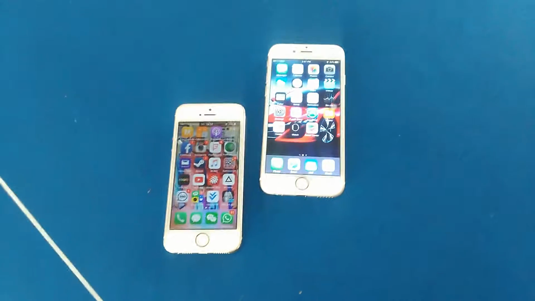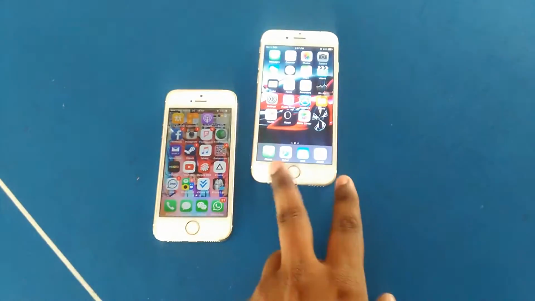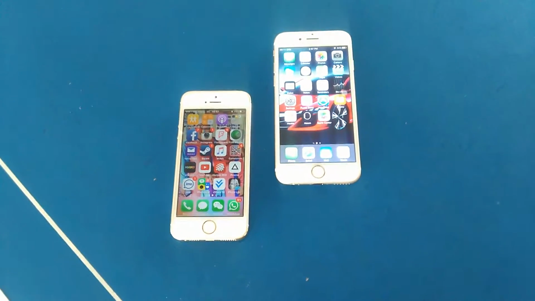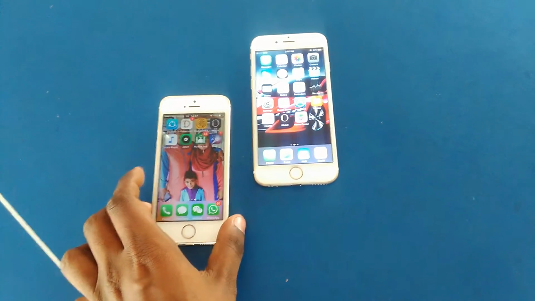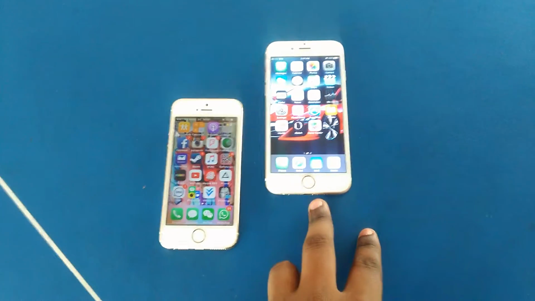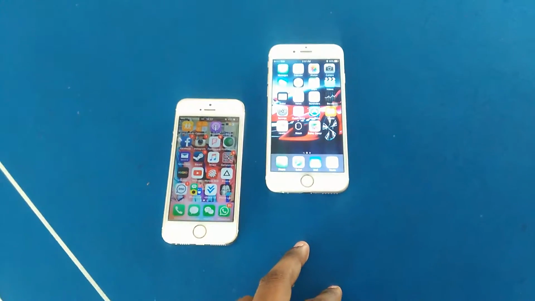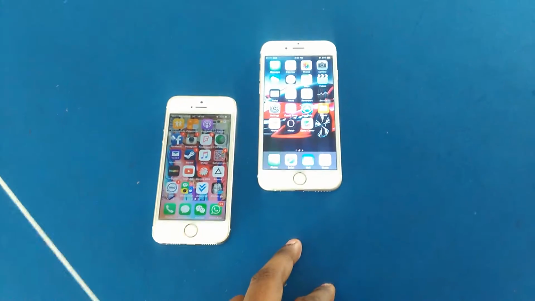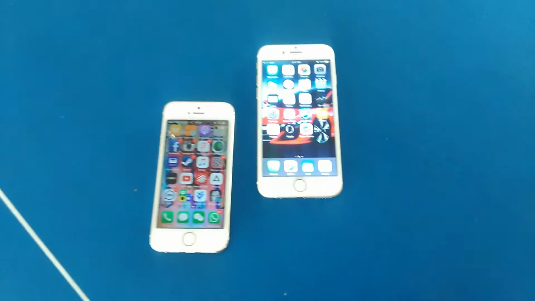Basically, we can see the screen is wider than iPhone 5s. iPhone 6 screen size is 4.7 inches, while iPhone 5s screen size is 4.0. Moreover, the storage of iPhone 5 is less than iPhone 6. iPhone 5 just has 64 GB, but iPhone 6 has 128 GB.